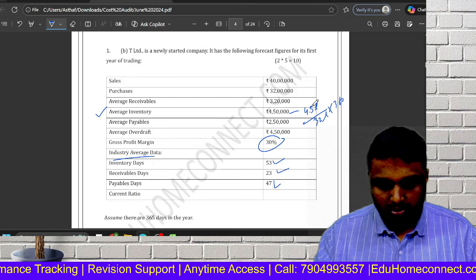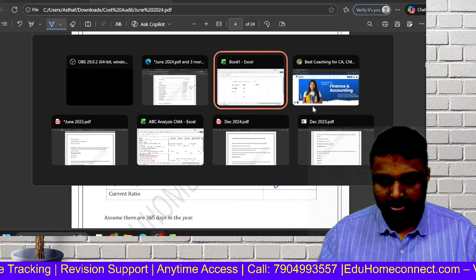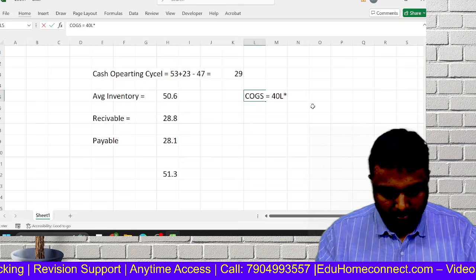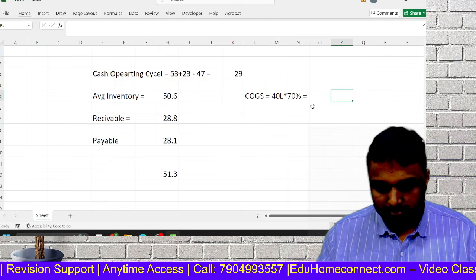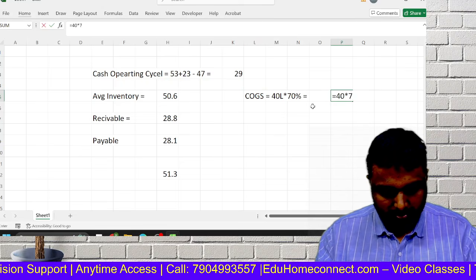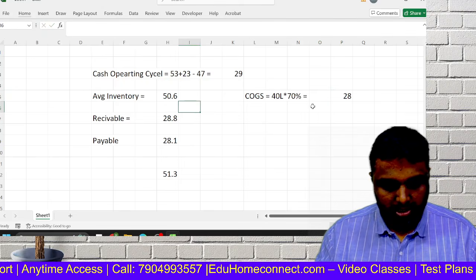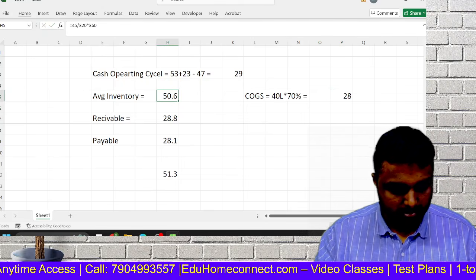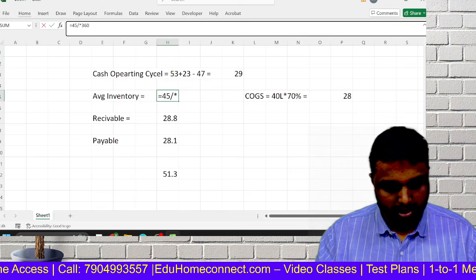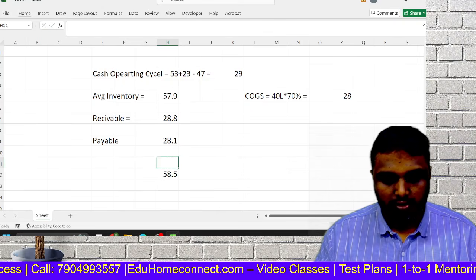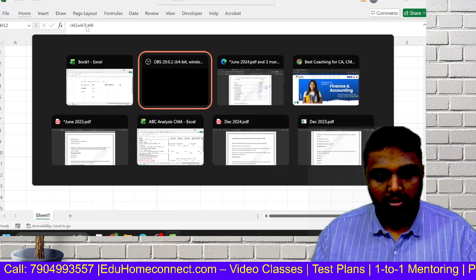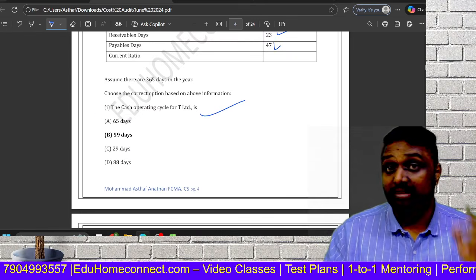Correct. So 40 lakh into 70 percentage we have to take. We get 28 lakh. So we can go with that. So 58.5, which is close to 59. The same answer will come.